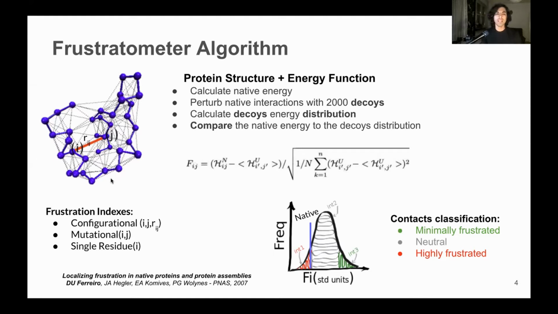According to how we construct these decoys, we are going to talk about different types of frustration indexes. If we modify the identity of the residues only, we talk about the mutational frustration index. If we modify the identity but also the distance between these two residues, we talk about the configurational index. And if we modify only the identity of one residue and check how the energy changes for this residue and the interactions it establishes with all the other residues in its environment, we talk about the single residue frustration index.